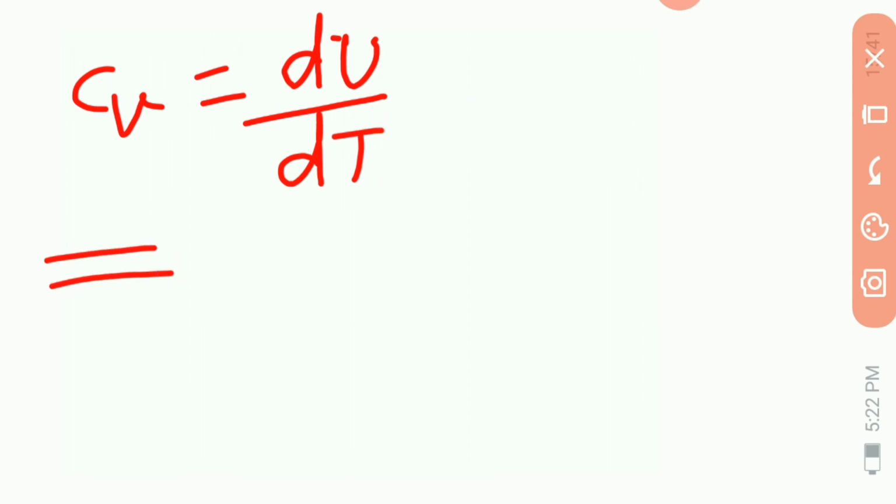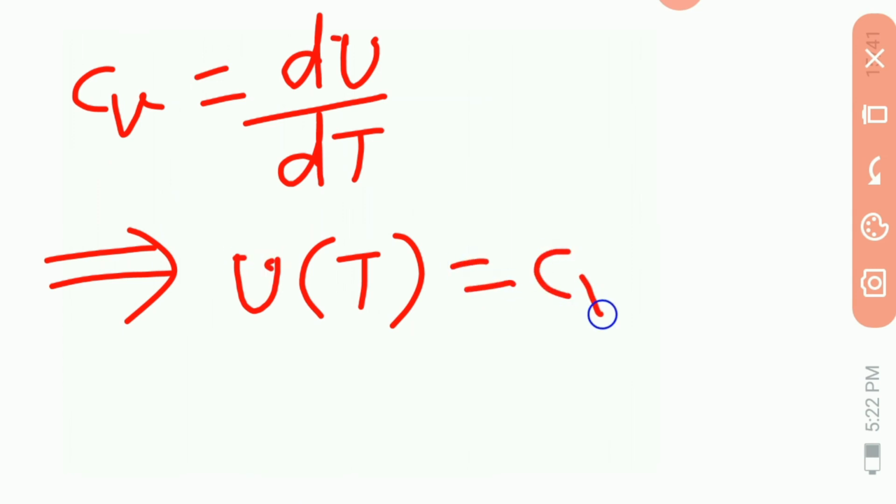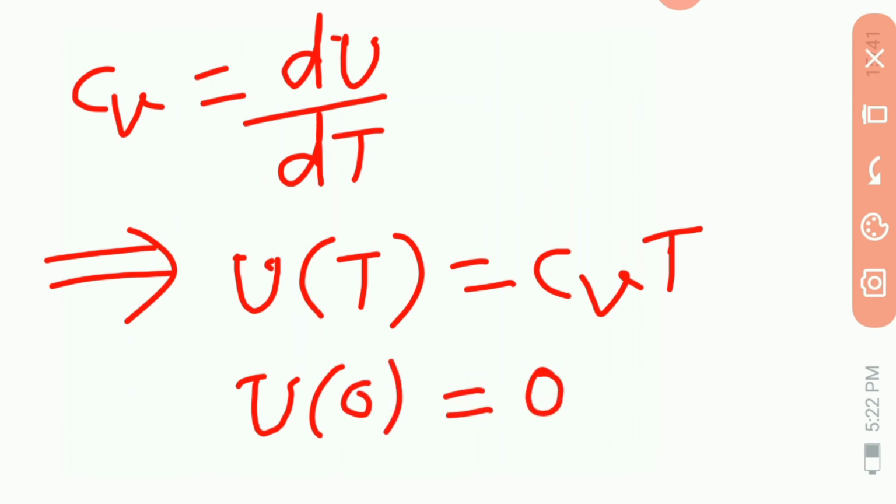This equation implies that U of T is equal to Cv into T, if the temperature scale is so chosen that U of 0 is equal to 0.